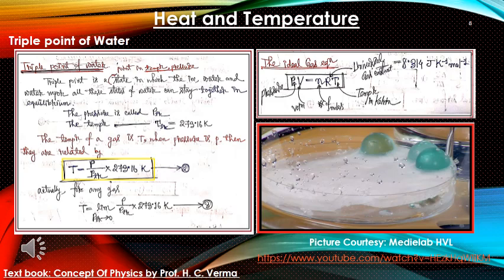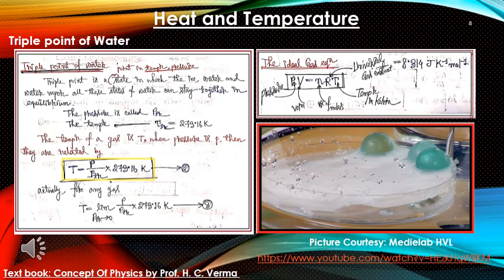So T is given as pressure divided by pressure at triple point, times 273.16 Kelvin. Actually, for any gas, temperature can be expressed as the limit, as the pressure at the triple point of that gas tends to 0, of P divided by P triple point, times 273.16 Kelvin. This is now equation number 3.